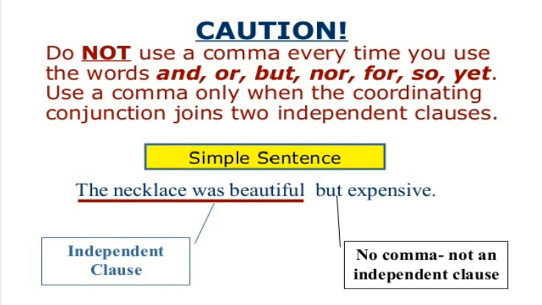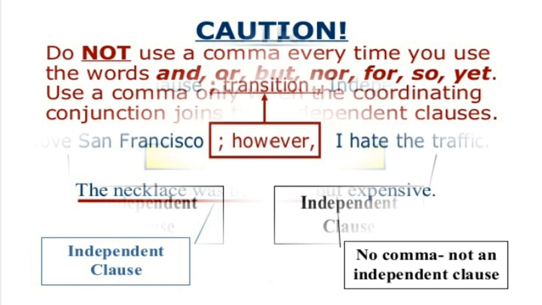It is not an independent clause. Had it been two independent clauses, then we would have added a comma before that, like the necklace was beautiful but it was expensive. In this case, we would have added one comma before but because two independent clauses are joined.